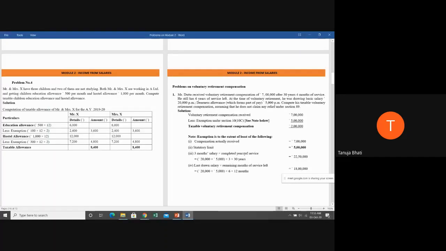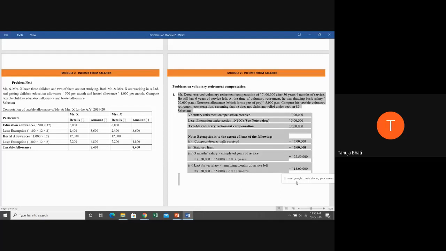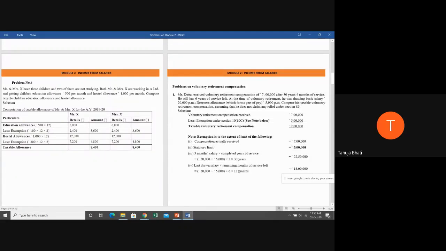Okay. Now, one more thing I want to tell you is that individual problems on VRC will not come. Whichever provisions individual problems will come for, I will tell you all. Majorly on gratuity and allowances, individual problems are sure shot to come in your final examination. The reason I am explaining this is that in a full-fledged problem where everything will be given, they may ask you, and you have to calculate individually in your working note. So this may come in the full-fledged problem, but individual problems on VRC will not come. That is why I'm covering only a single problem. Now, can we move ahead?